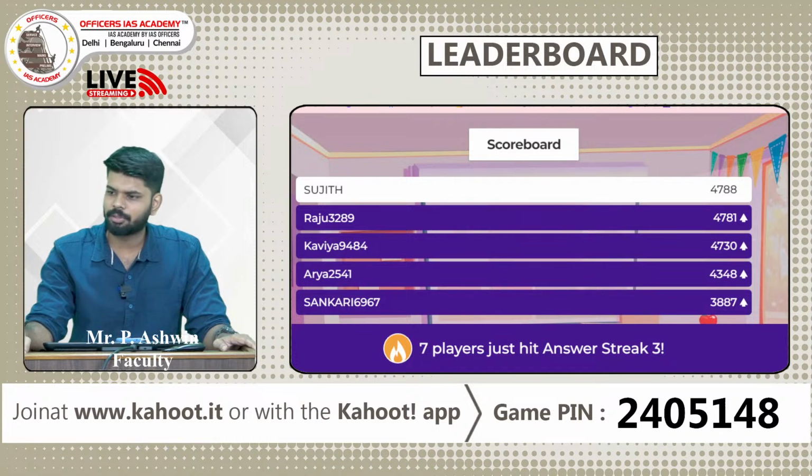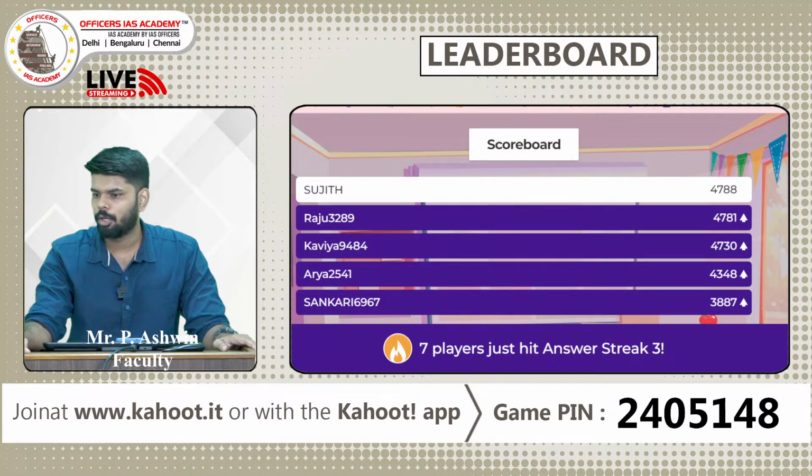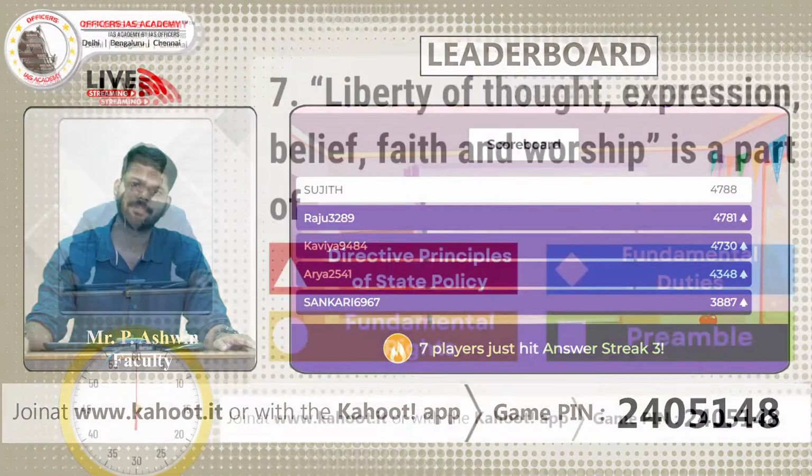So once again Sujit is leading, but is being closely followed by Raju, Kavya, Arya and Sankari. Right? So 7 players just hit an answer streak of 3. That's a really good job. Right? Let us look at the next question.